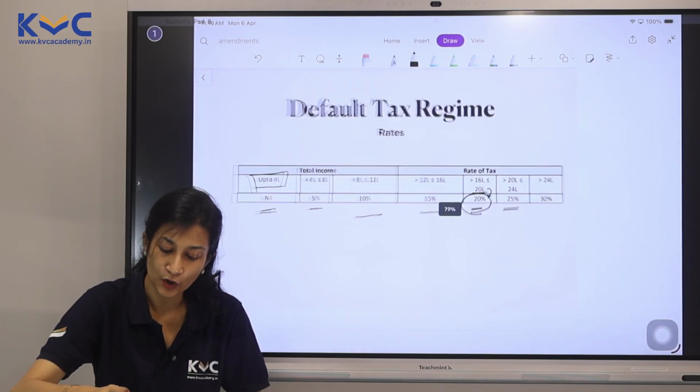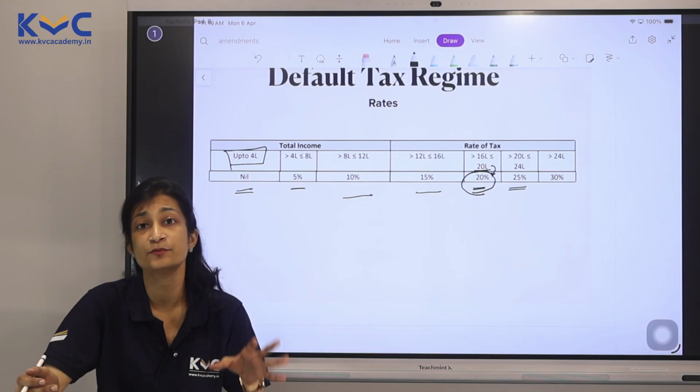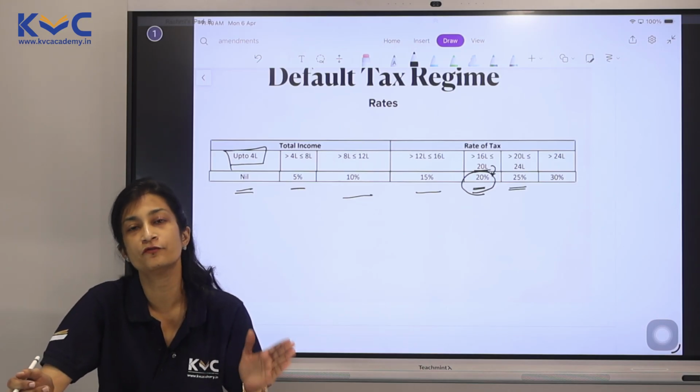So now, there are a lot of changes here with the basic exemption limit itself being enhanced to 4 lakhs.